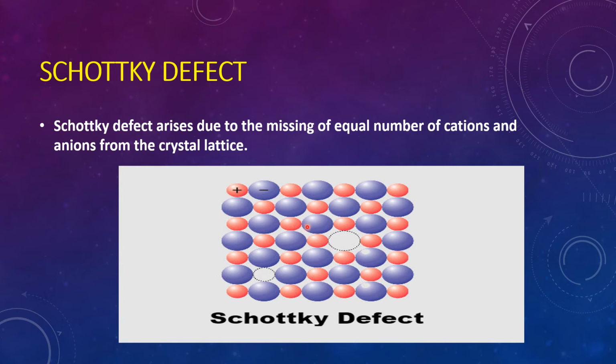This is one unit cell, and this is again a unit cell. Here we have two crystal lattices. Whether an equal number of anions or cations are missing from the crystal lattice: an equal number of atoms missing is what gives the Schottky defect.